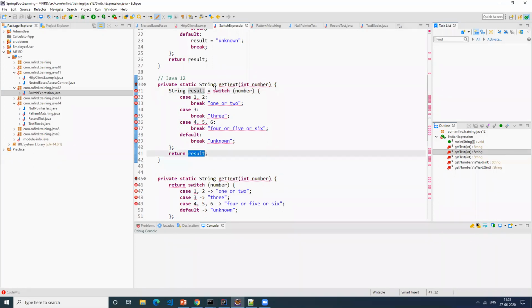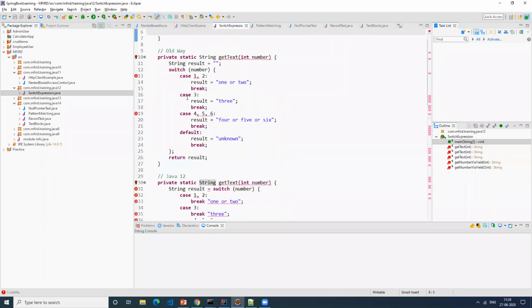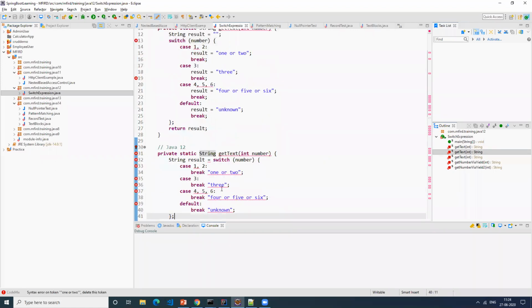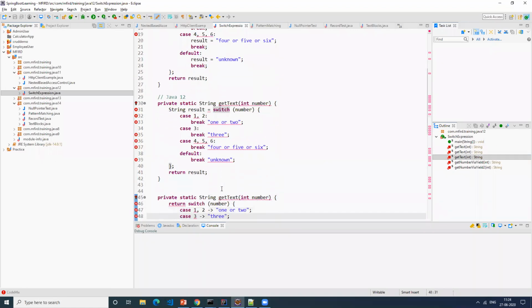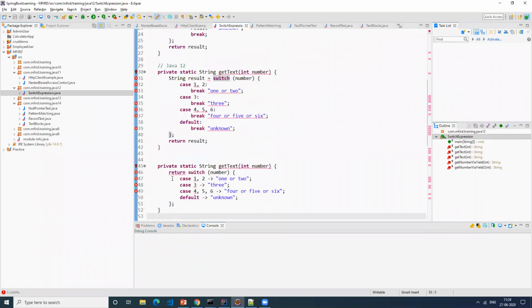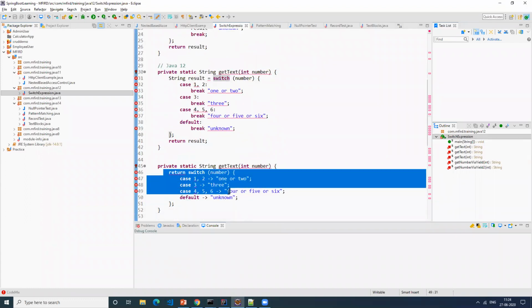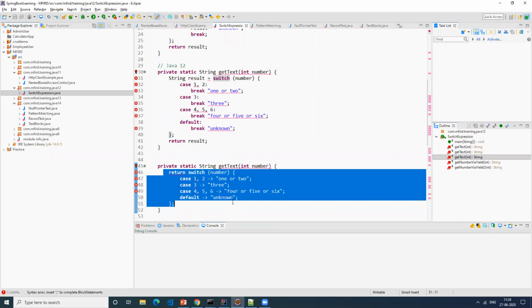So earlier you can't assign something to a switch statement. If you see the above code, you can't assign anything to a switch statement. It will give a compilation error. So now the switch statement itself is returning you the result. You don't have to specify that. If you see here in line number 46, this itself is returning the result. You don't have to do anything else.